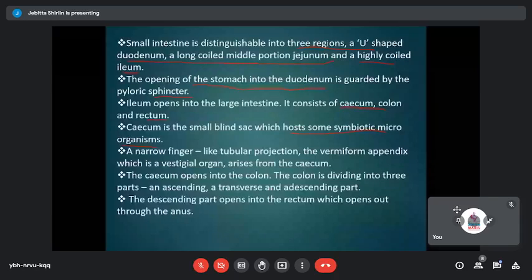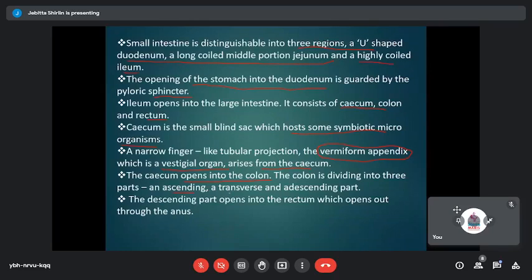So from the cecum there is a finger-like projection coming out, and that is what is called the vermiform appendix, and that is totally a vestigial organ, an organ that has lost its function in the case of human beings. And the cecum opens into the colon, and this colon has three parts in it. One is the ascending colon, then the transverse colon, and at last you have a descending part in it.